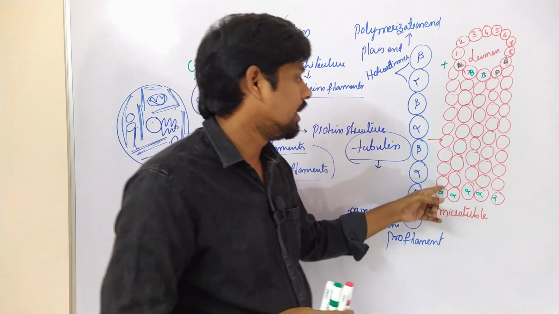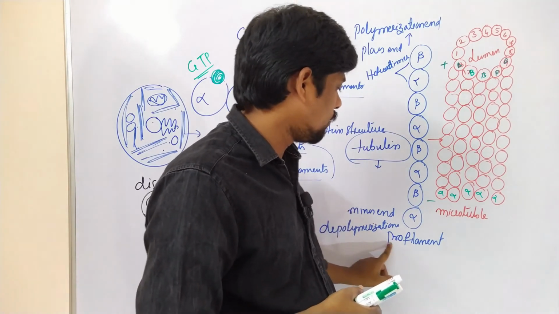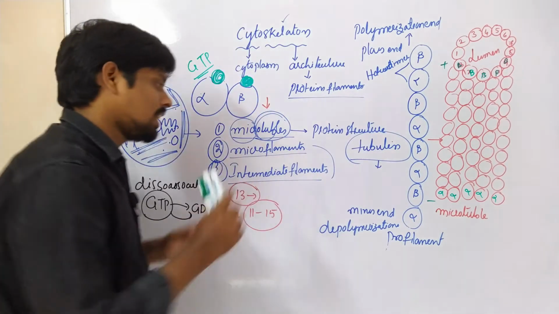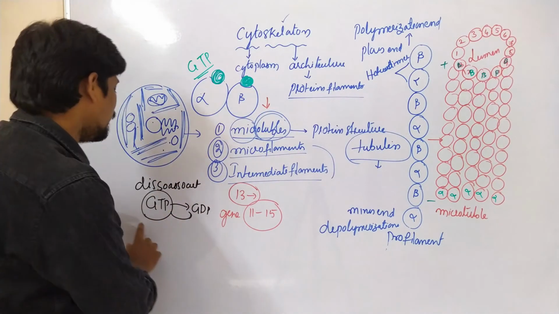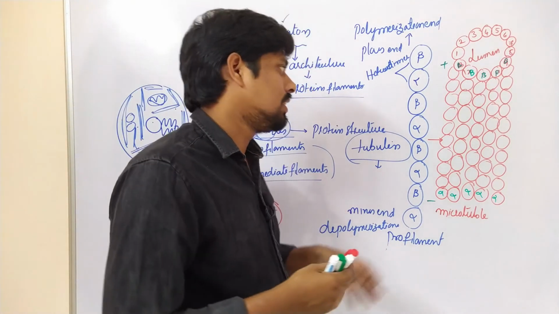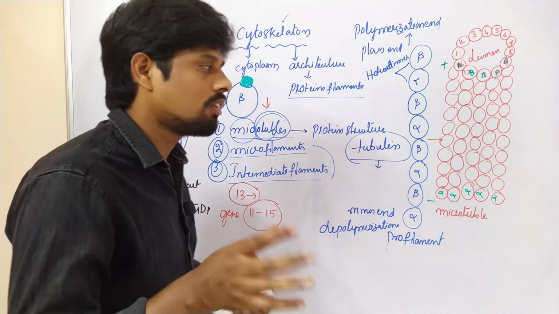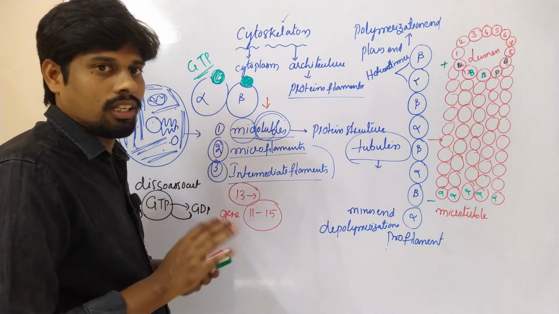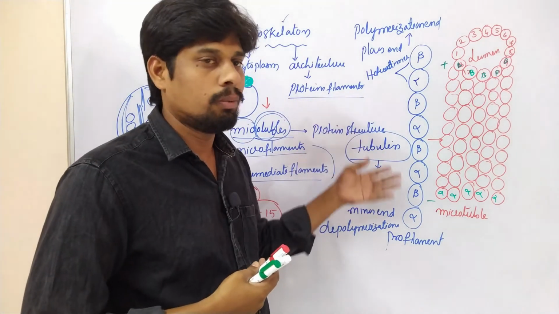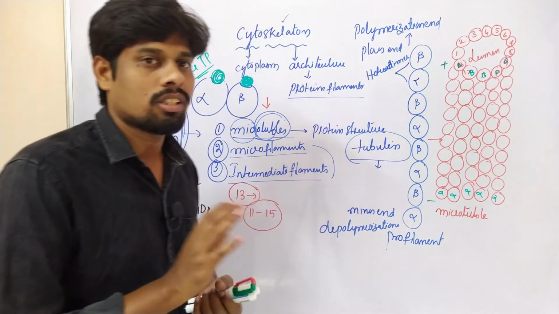Okay, dissociation of a heterodimer from another heterodimer. Actually, these heterodimers together form a protofilament with the help of non-covalent bonds. Such non-covalent bonds are broken by this conversion of GTP into GDP. This is all about how microtubules are formed in the cell. Is it clear? So now we have to see what the functions are. How these microtubules function in the cell and how they are required for the different functions of the cell.